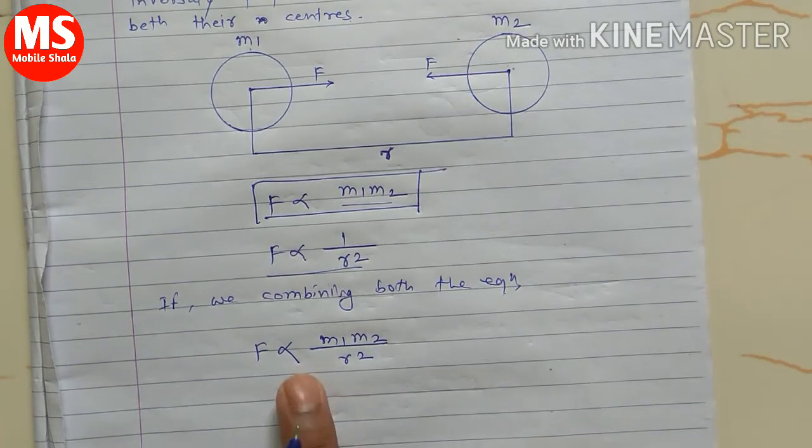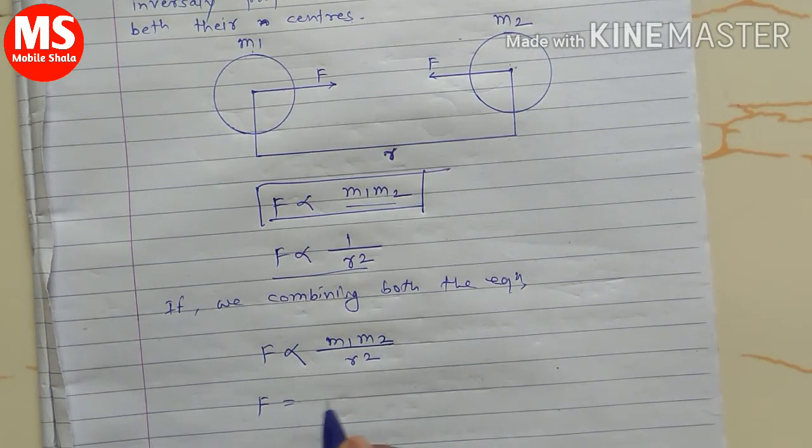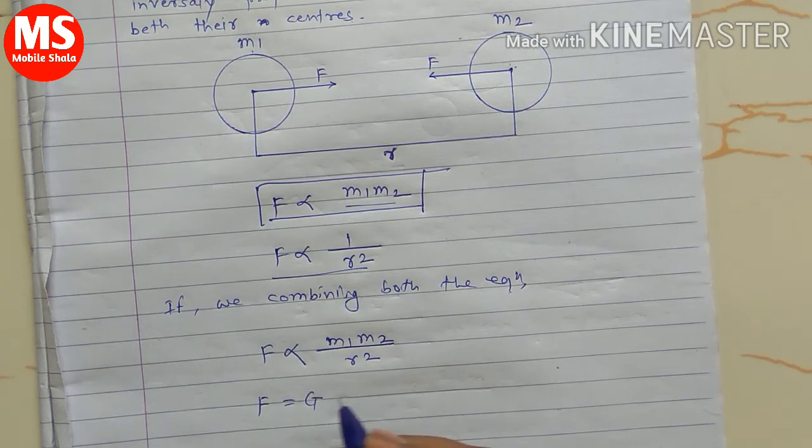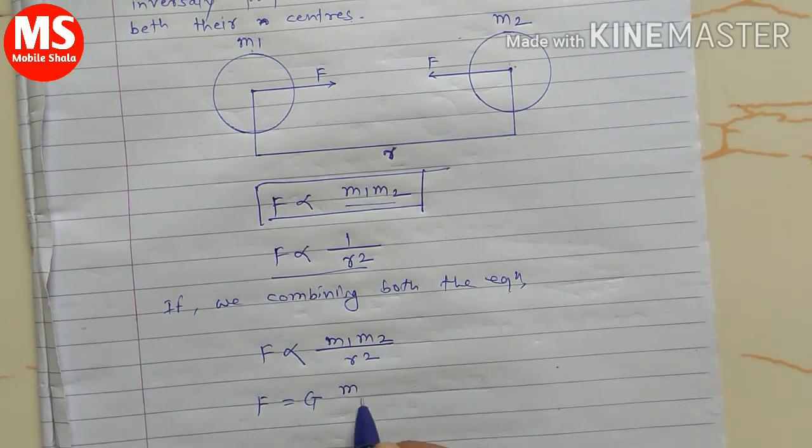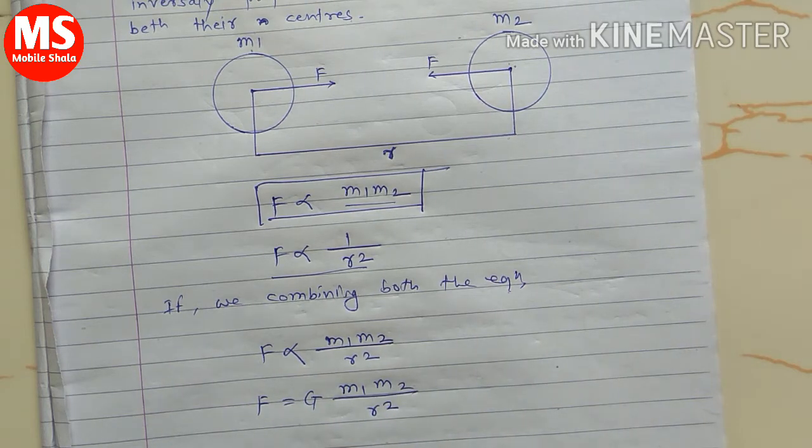It means that F is equal to G m1 m2 upon r square.